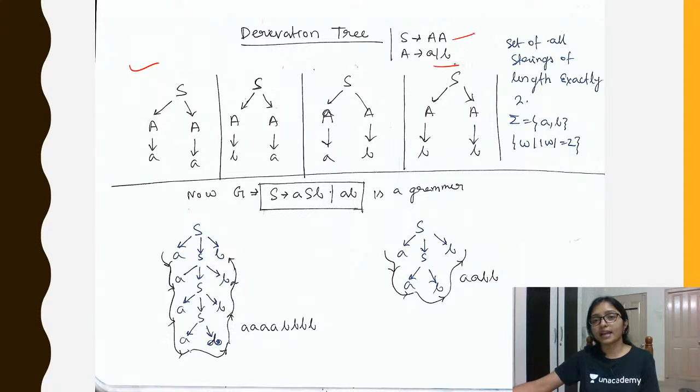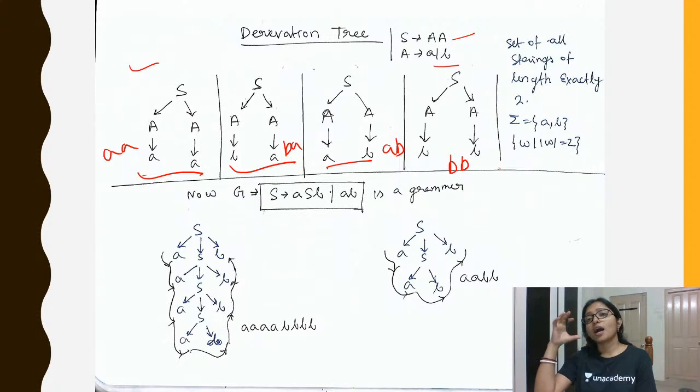This is the AA and these are the AB. This can also be done here: from here you will get AA, from here BA, from here AB, from here BB, right? So these are the four combinations for how you can get the language, that is, the strings accepted by the grammar. Got it?